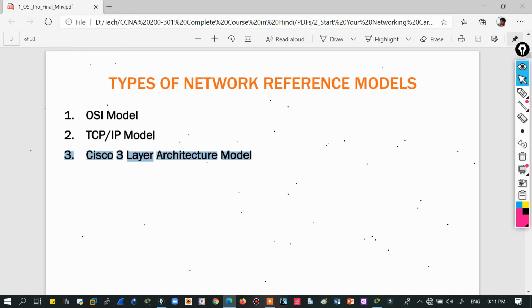So I'll tell you some things about this, and we'll discuss in detail these 2 models, especially the OSI model. Because if I talk about the OSI model and the TCP/IP model, OSI is generally used for teaching purposes, right? When I'm training you people, I can't rely upon the TCP/IP model, because it doesn't give me the theoretical part of how everything is being done in the network.